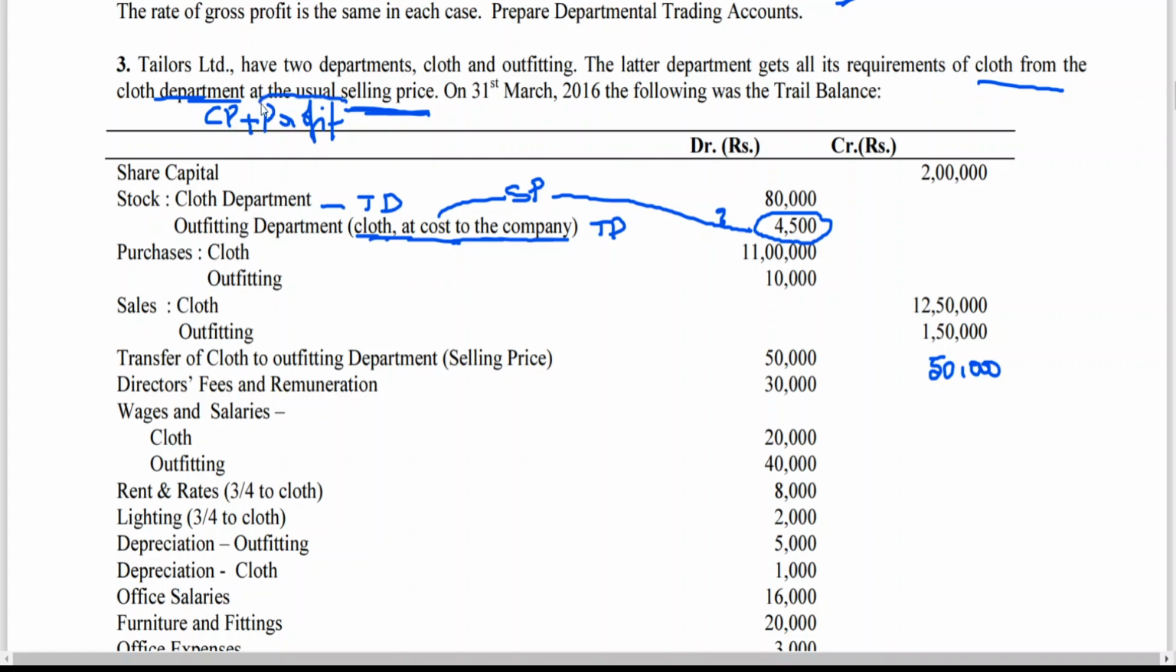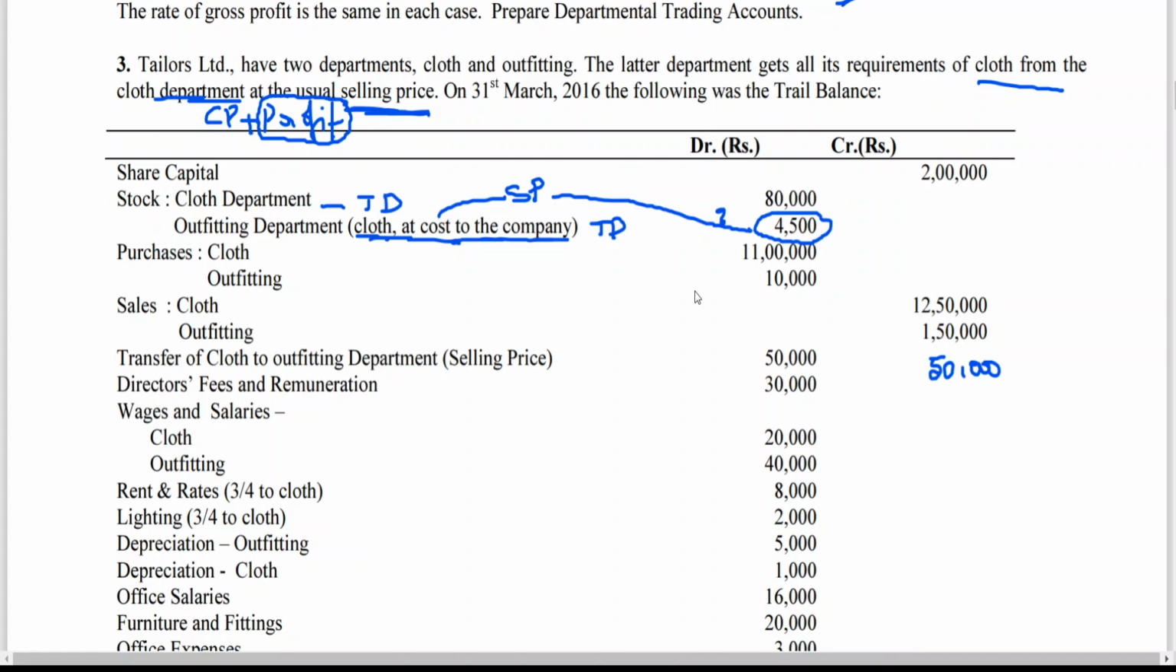the percentage of profit. How to get the percentage of profit? Sir, whether we need the percentage of profit of the cloth department or of the outfitting department, which one do we need? That is important, my dear friend, so I'll be explaining that today. For the time being, if you can understand this problem well, you can do any departmental problem regarding unrealized profit. Please try to pay attention.